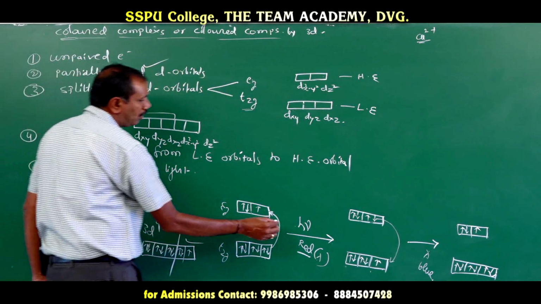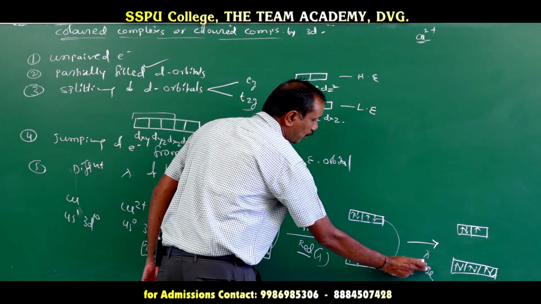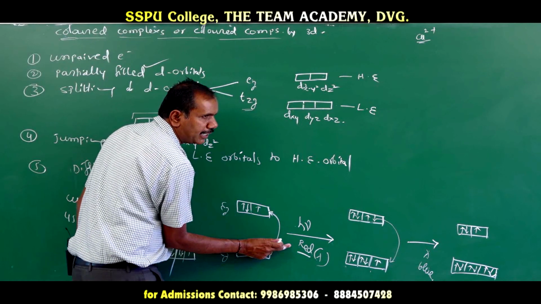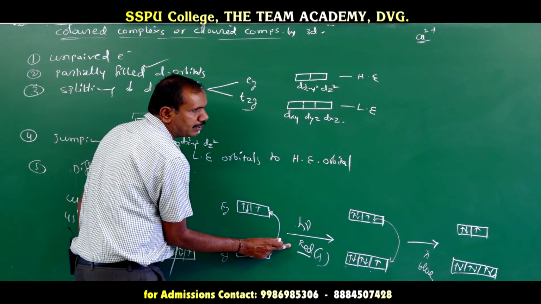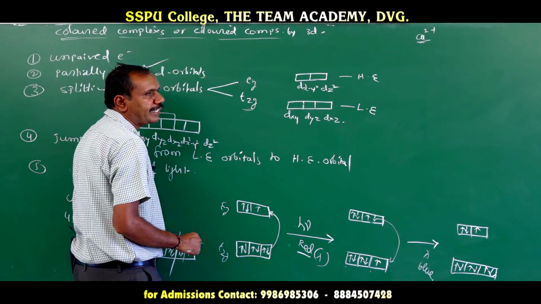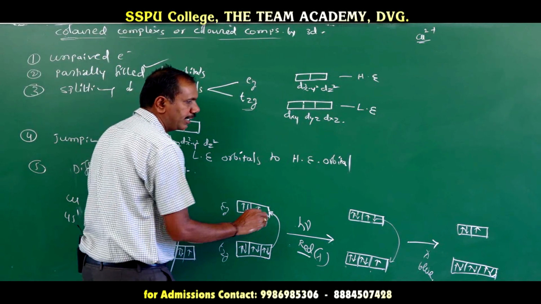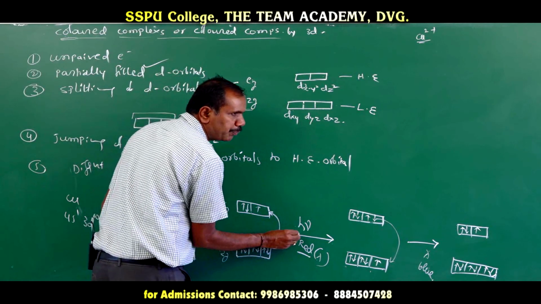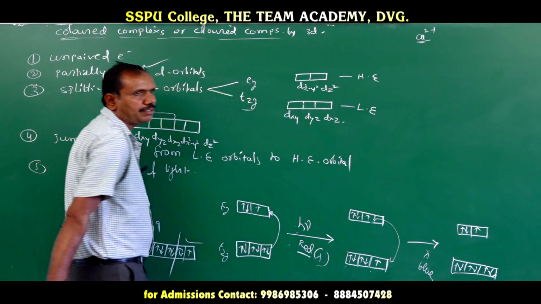So the observed color is blue, but the absorbed color is red. The colors are complementary, meaning if it absorbs red, it can emit blue. If it absorbs blue, it can emit red color.